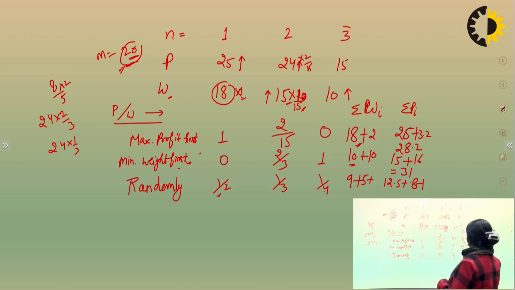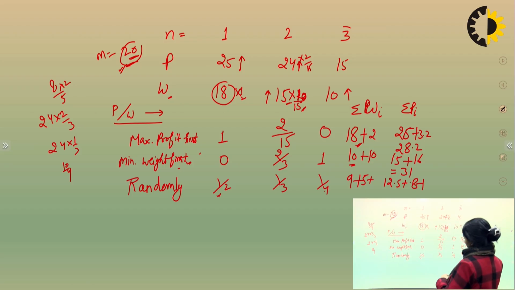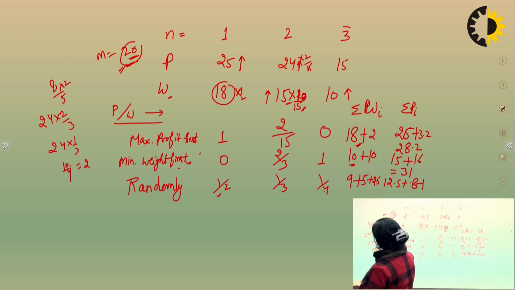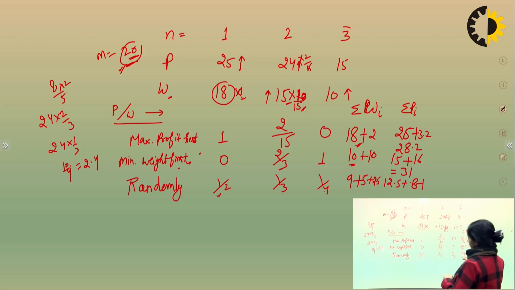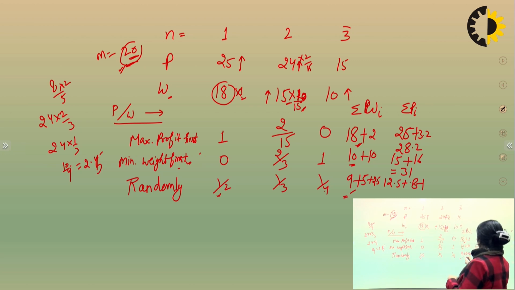Next comes 15, 10 by 4 you have taken, 10 by 4 means 2.5. So this is total weight 9, 5, 14, or 16.5.